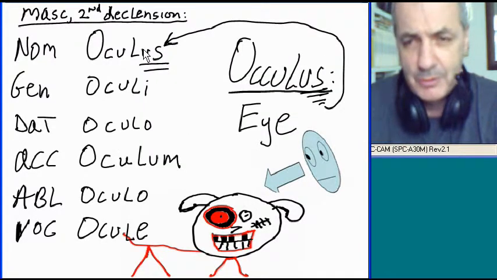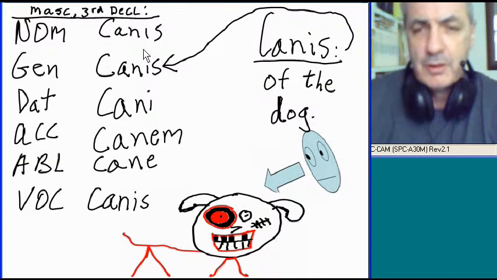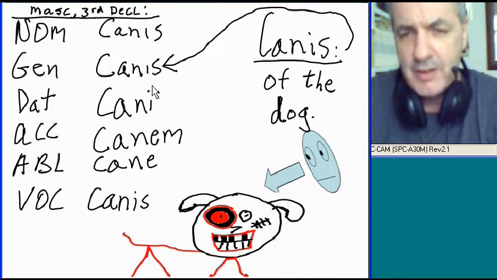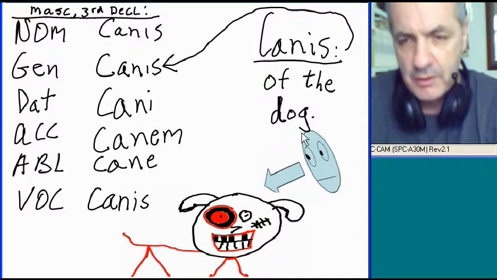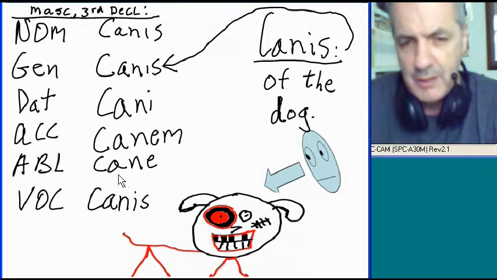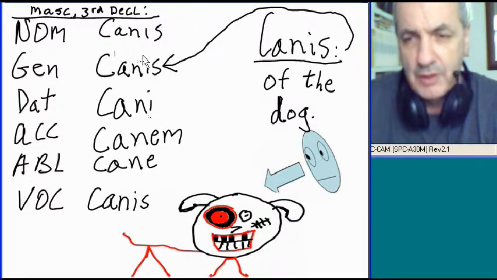It's behold eye. And look over here, genitive has the same ending as nominative. It's the genitive case. Behold the eye of the dog. Of the dog. Dative cani, accusative canem, ablative cane, and vocative canis. So, context will often tell you which case to use.